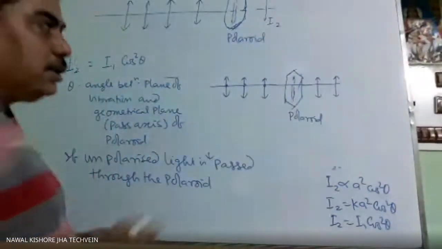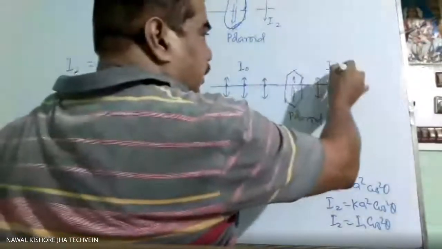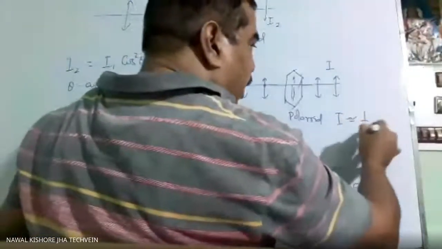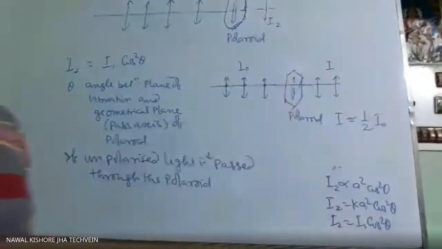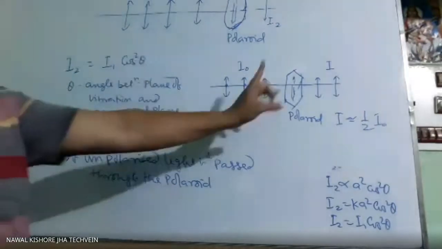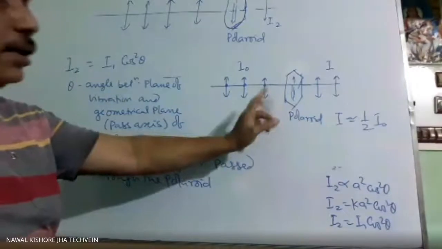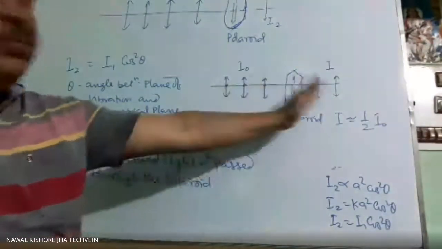So naturally, if this intensity is I naught and this intensity is I, then I will be approximately half of I naught, because only one component will be allowed to pass. So always keep in mind while solving numericals, if unpolarized light is falling on the Polaroid, then naturally the intensity passing through will reduce to half.